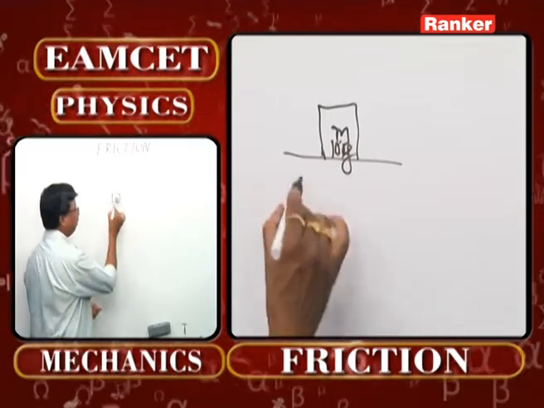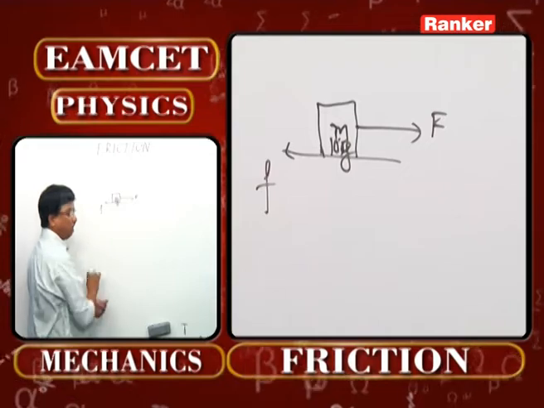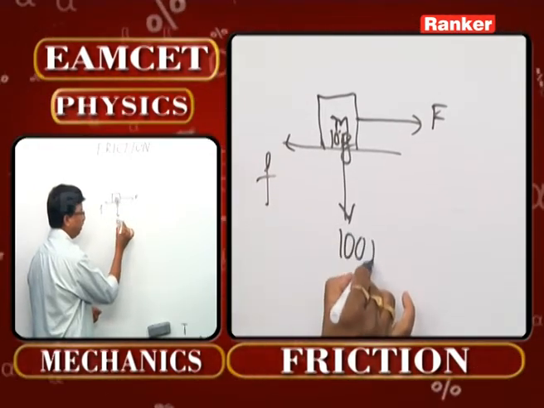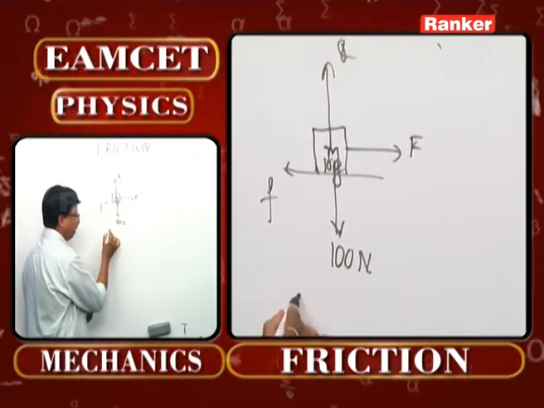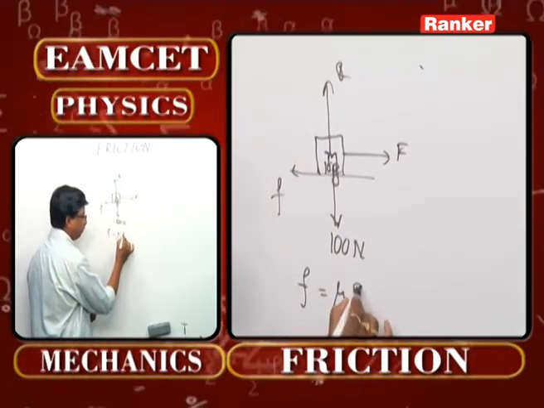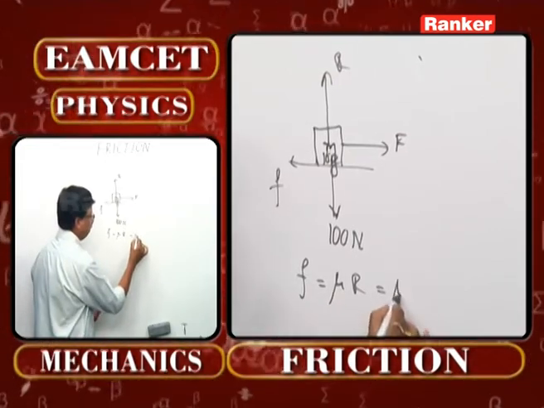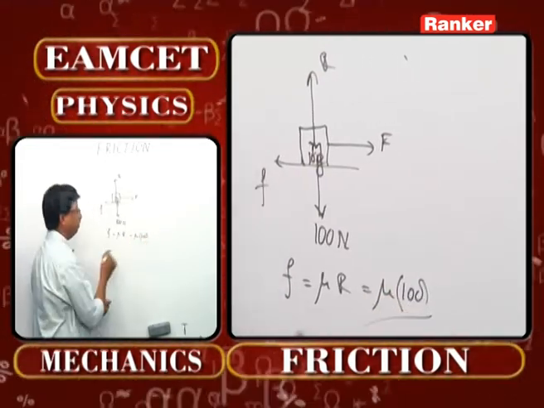And of course we know a force, that is F, that is acting on it. Force of friction acts in the opposite direction. Weight is going to be 100 Newton over here, and normal reaction is going to be R over here. Thereby the force of friction, which is mu times R, you can write now mu times the value of R, which is 100. This is the force of friction that is acting.